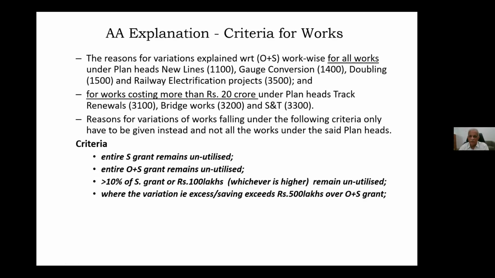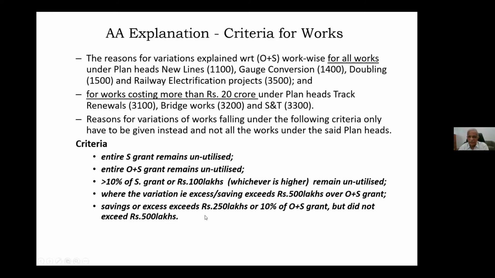Where the variation or excess exceeds 500 lakhs over O plus S. O plus S or our expenditure that is more than 500 lakhs, then you need to explain. Both are up. And savings or excess exceeding 250 lakhs or 10% of the O plus S grant, but did not exceed 500 lakhs, you need to explain. So these are the criteria. In this criteria, even 2 or 3 items you have to remember and then tell. So they are for those works which are falling under this criteria, we need to explain.